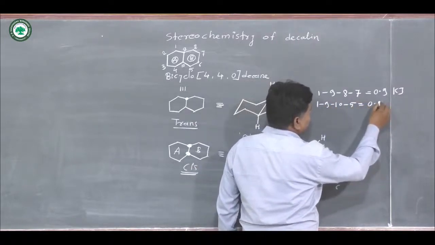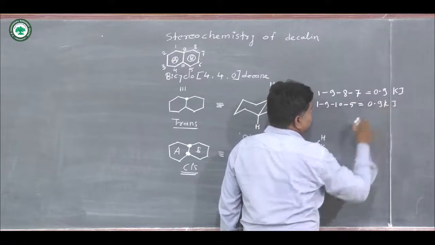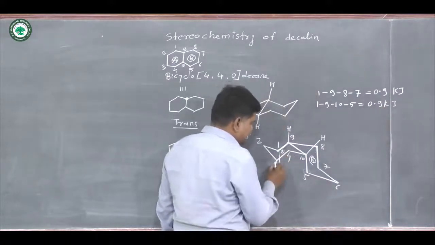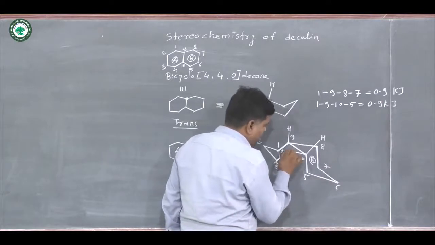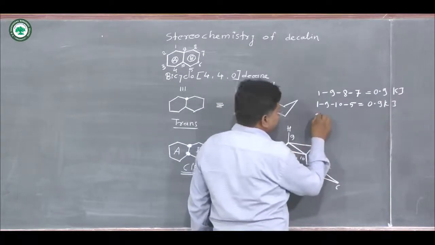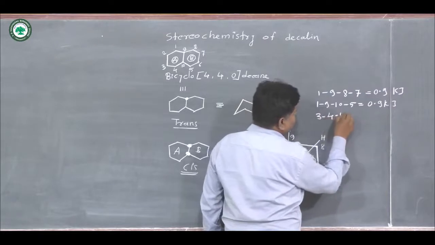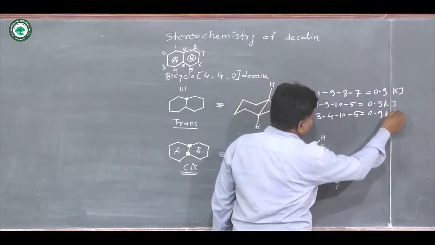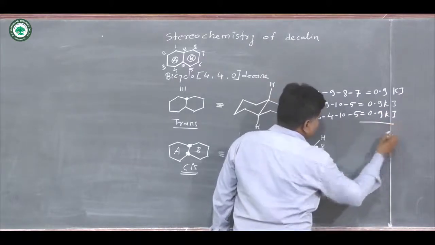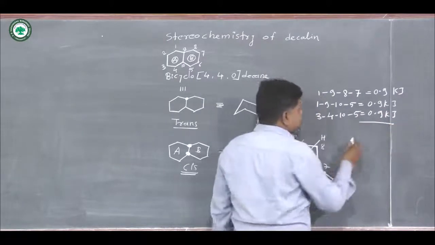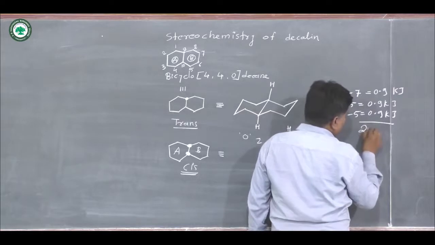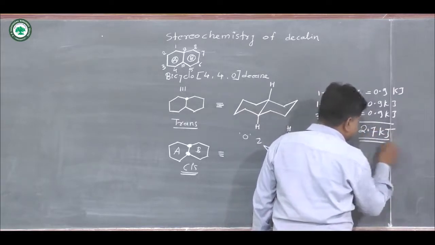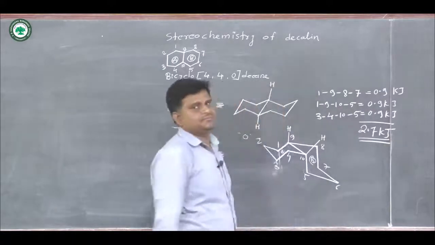It also gives 0.9 kilojoules energy, and the last segment is 3, 4, 10, 5, and it also gives 0.9 kilojoules. So the total energy for this is 2.7 kilojoule for cis decalin.